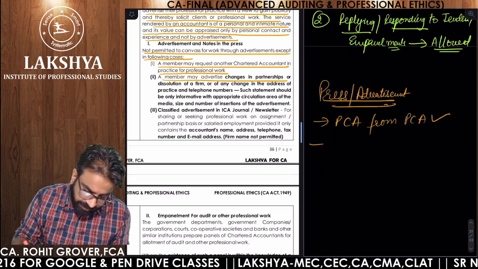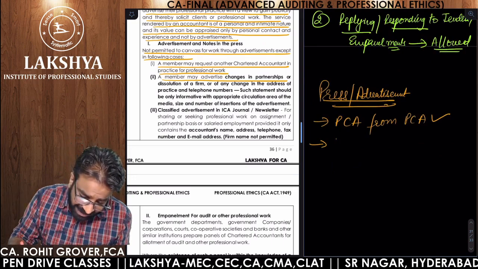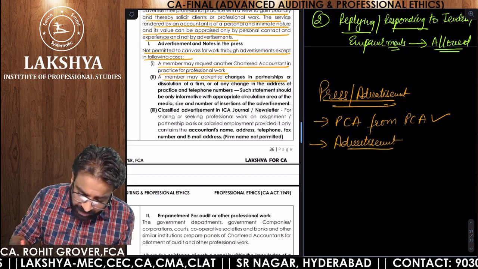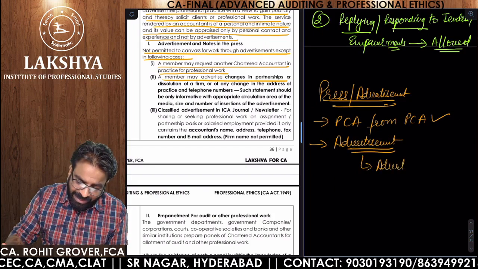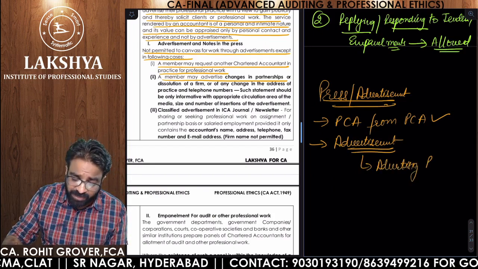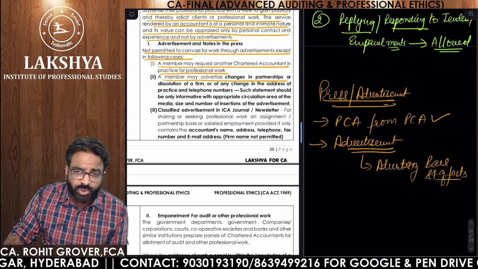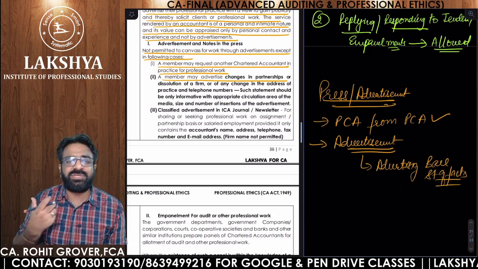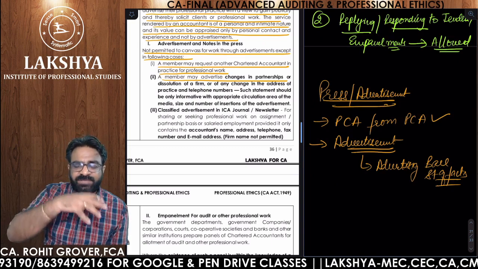Second thing, when a member is advertising, make sure that you are advertising just a bare statement of facts. You should not advertise in such a manner as, we are the best chartered accountancy firm of Hyderabad, shifting from this place to this place.